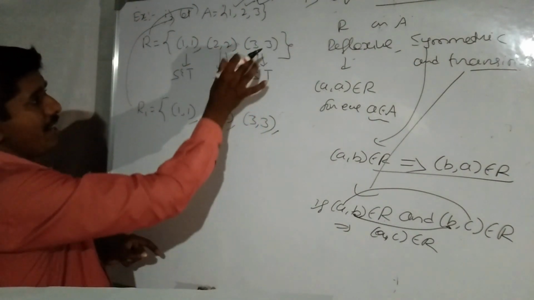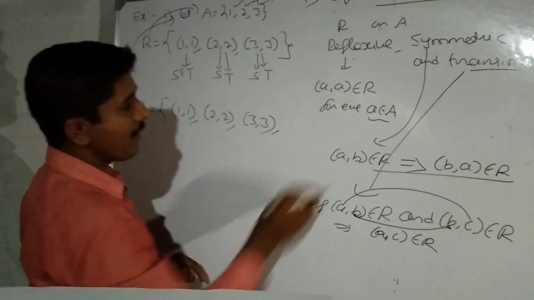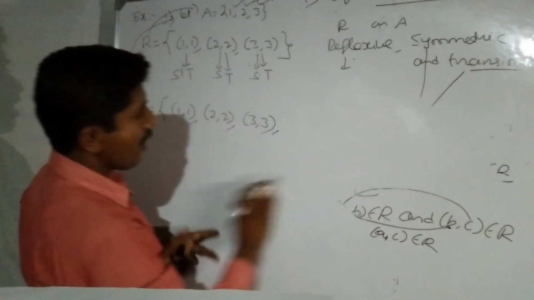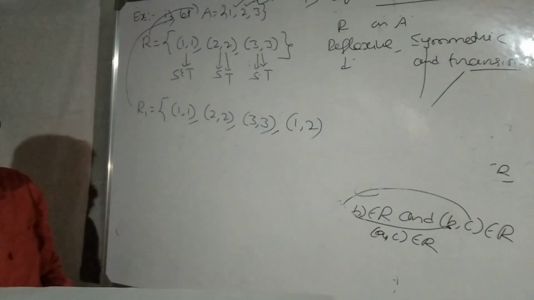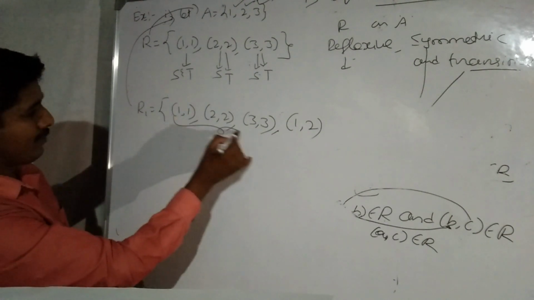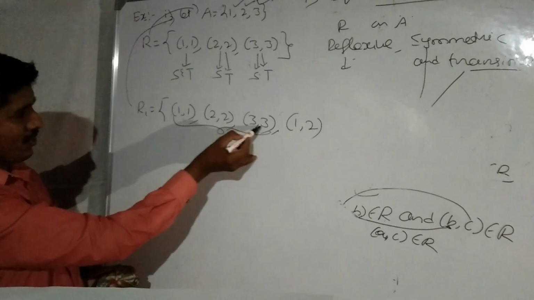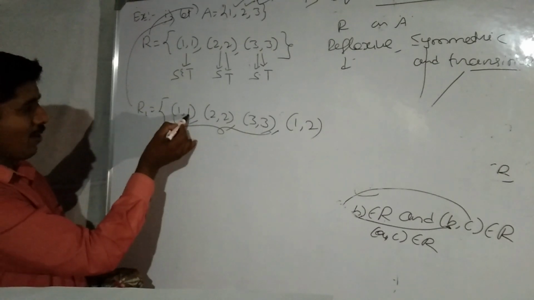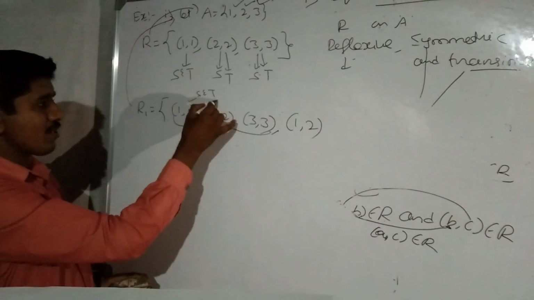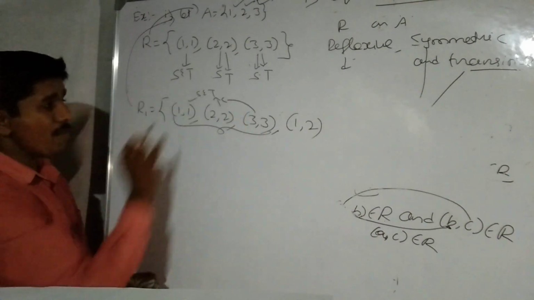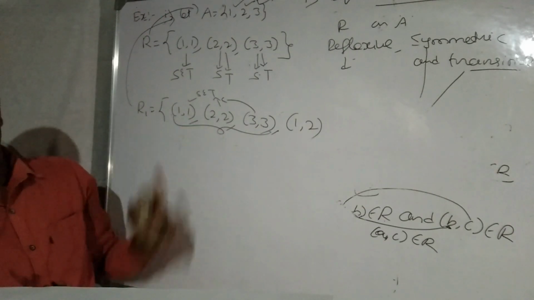Next I am taking a different example, a different relation from your first example. I am going to include 1,2. Okay, up to this is okay. Clearly it is reflexive. In the first 3 ordered pairs, the first element equals the second element. Therefore, they are symmetric and transitive. Here, no need to verify symmetric and transitive for these.